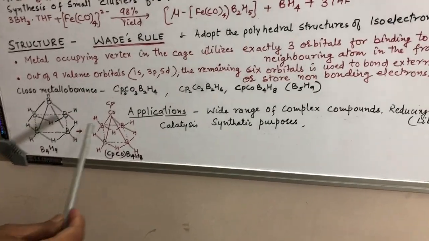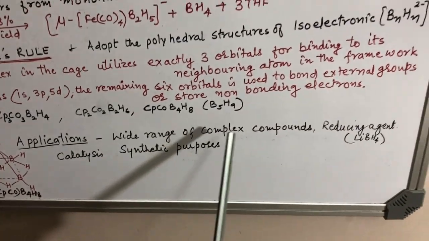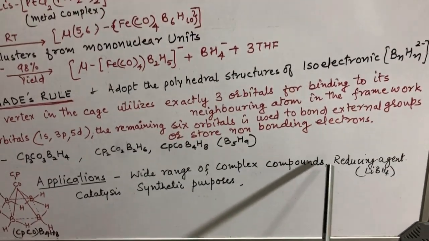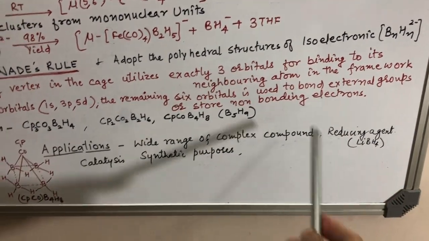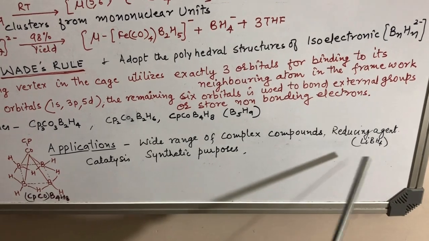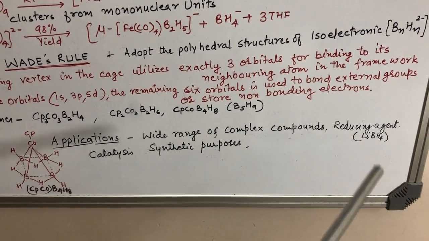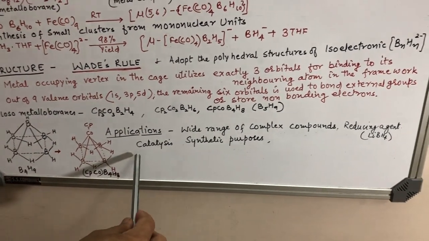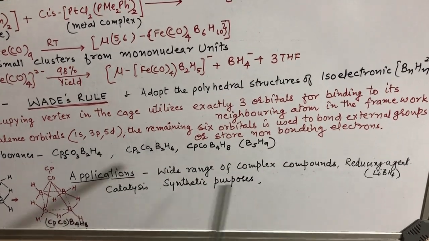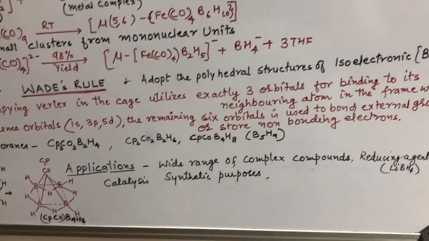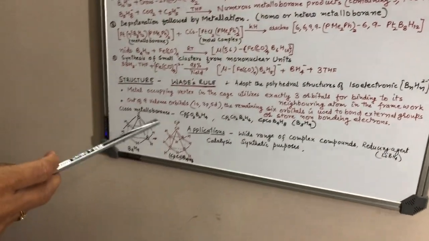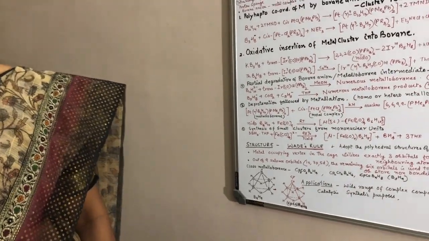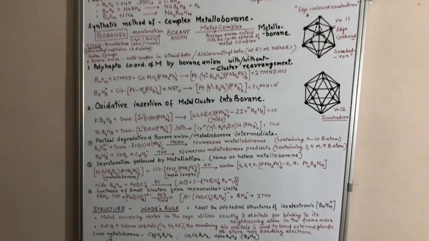Now we come to the applications. There is a wide range of complex compounds among metalloboranes, some of which are very good reducing agents used in many organic reactions, like lithium borohydride and sodium borohydride. They are very good and very selective reducing agents, and many complexes are used for catalysis and synthetic purposes. In this way, there are many applications of these compounds. And this is all about metalloboranes.